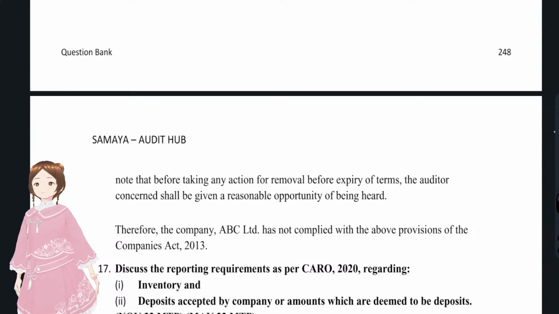Removal is of two types. Before expiry, what you have to give: you have to give the auditor an opportunity of being heard.